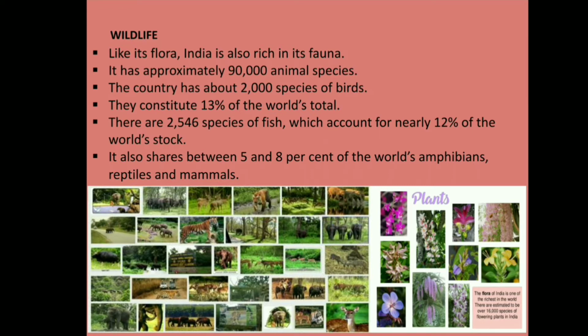There are 2,546 species of fish, which account for nearly 12% of the world's stock. It also shares between 5 and 8% of the world's amphibians, reptiles, and mammals.